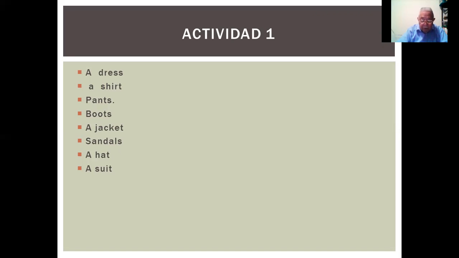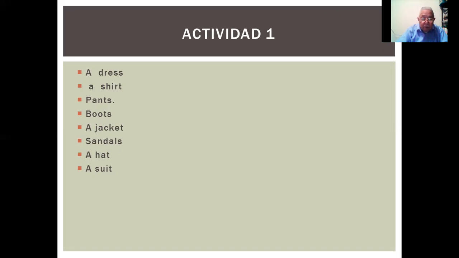For example, number 1, this celebration takes place in Brazil. The answer is Rio Carnival. That's number 1. Very good. And then you continue doing the exercise.